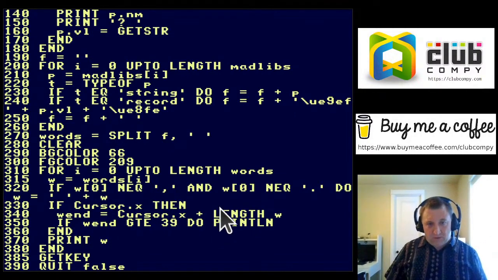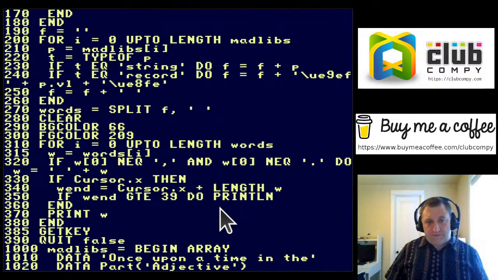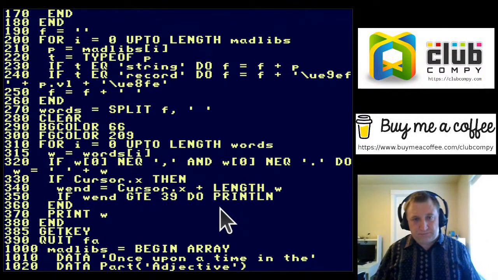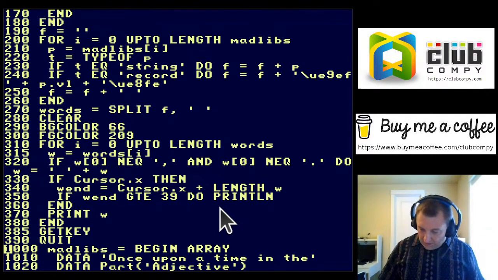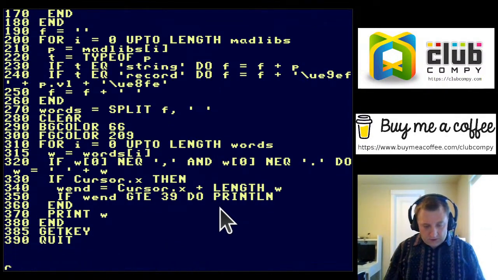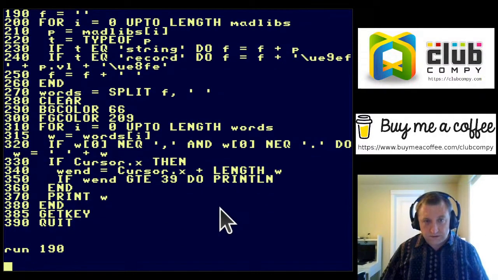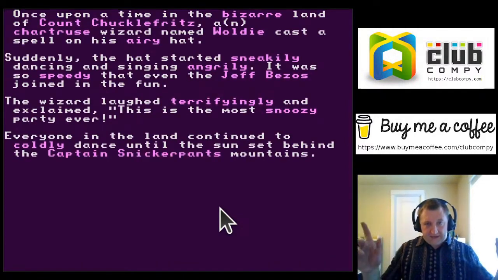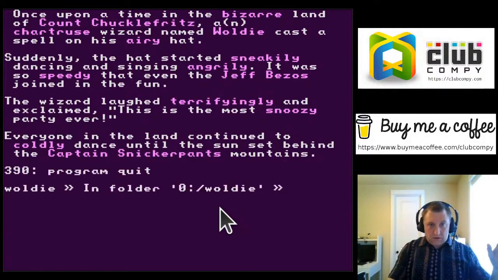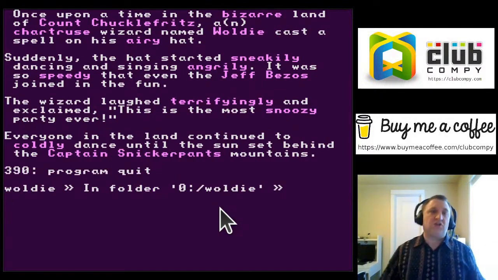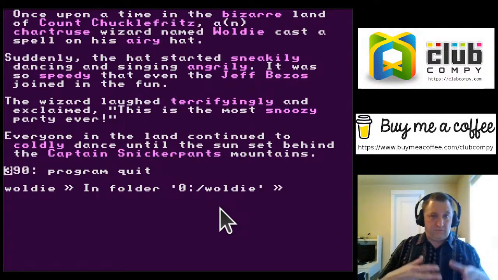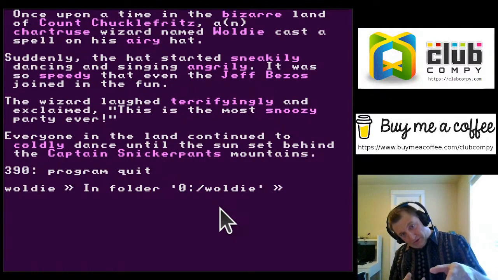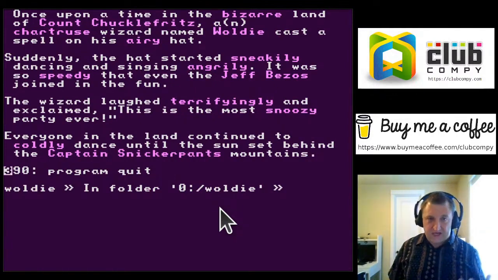And then here's that spot where I say get key. Finally, I say quit false. If you don't say quit false, it'll actually print out the line where it quit, right? So let me show you that. Run 190. Okay, get key, pressing spacebar, and see, it shows you it stopped at line 390. That's kind of useful from a debugging standpoint. If you want to debug and know where it quit, then you can print that way. If you don't want to know where it quit, if you just want it to quit in an orderly fashion, then you would say quit false.